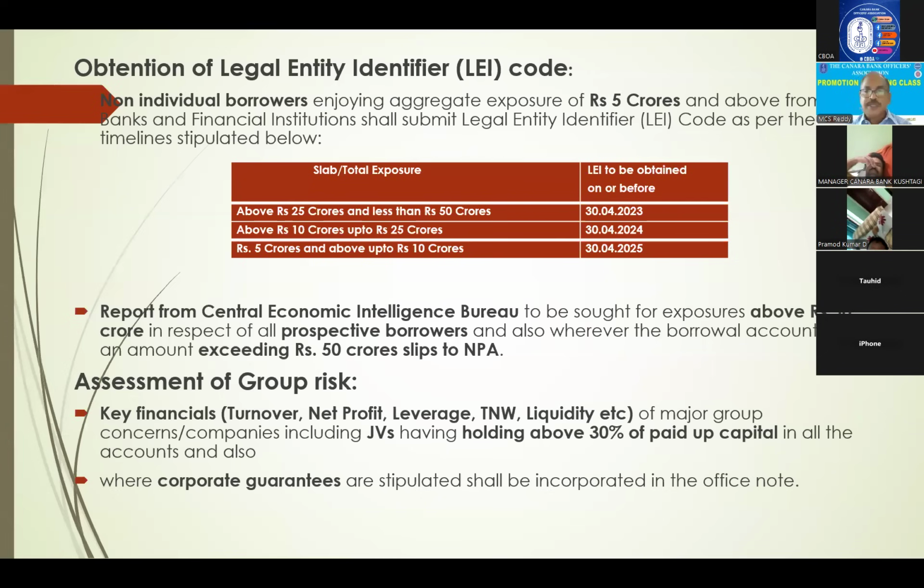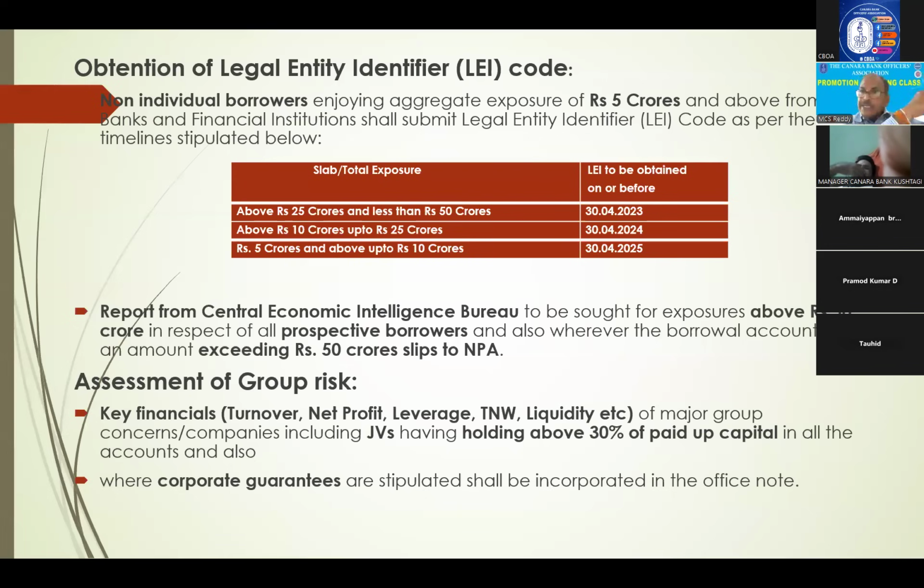To assess this group risk, our bank guidelines say that key financials, meaning turnover, net profit, leverage, TNW, and liquidity, should be checked for major group companies. What are major group companies? Wherever holding is more than 30%. Say A is the parent company, and it has invested 50% equity in B company, a subsidiary. Now both are group companies.